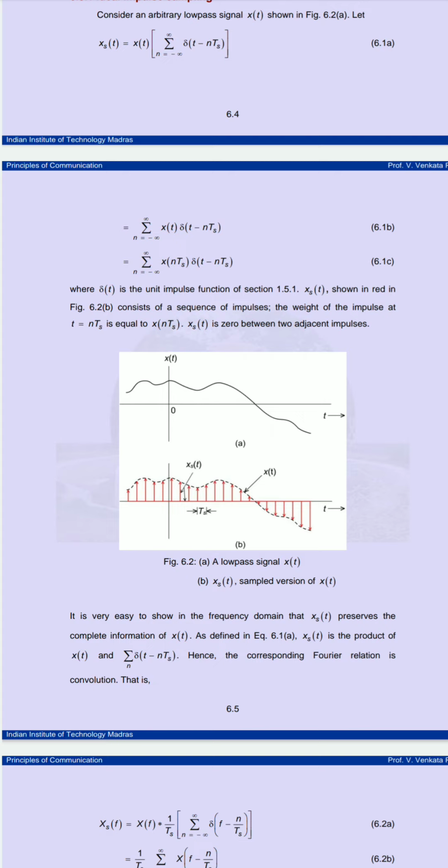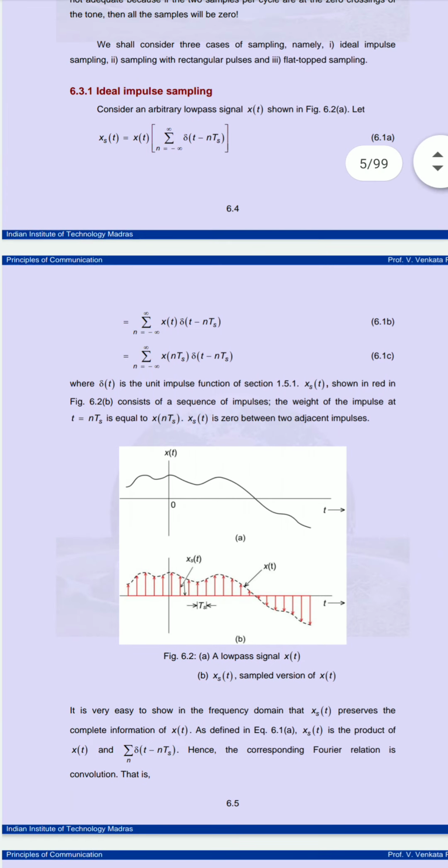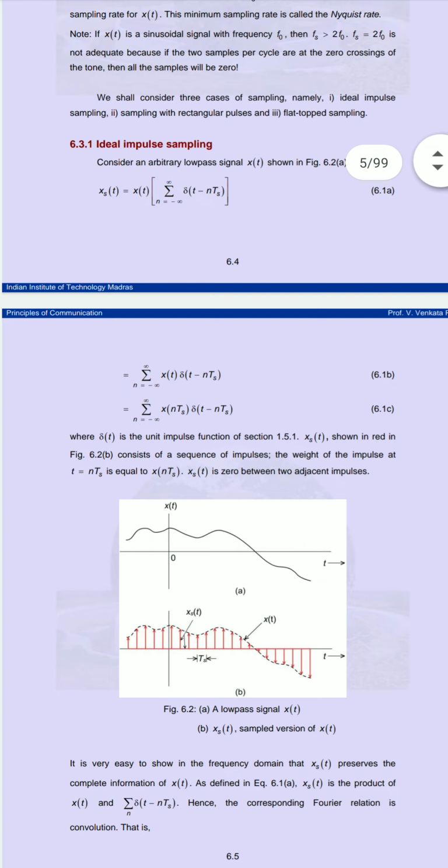It means that from figure a, in figure b we are taking some ordinates at a fixed value. Here we are converting analog into digital, because we are taking the sample values. It is very easy to show in the frequency domain that x s of t will preserve the complete information of x of t, because here we are preserving the information and only converting the analog value into digital.